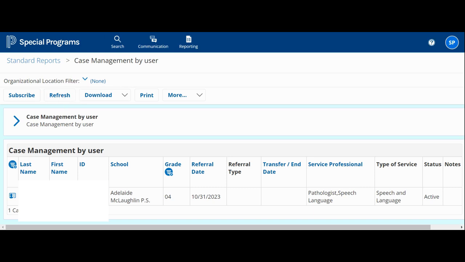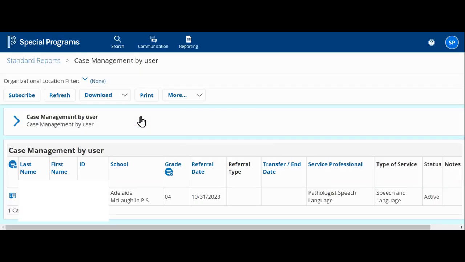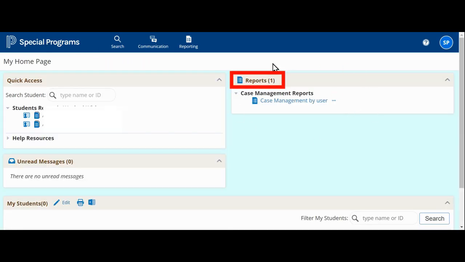You can also subscribe to a report. A link to the report then appears on your home page for quick access. Select the subscribe button. Yes, subscribe reports appear on your home page, and set options. Now, when I return to my home page, I have under my reports any of the reports that I subscribe to, and this is for quick reference.